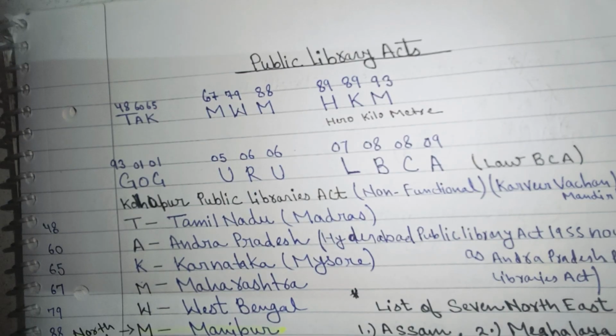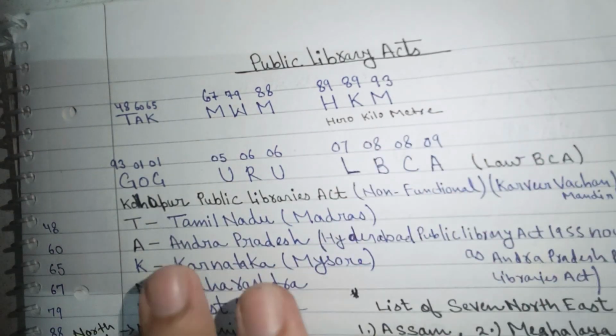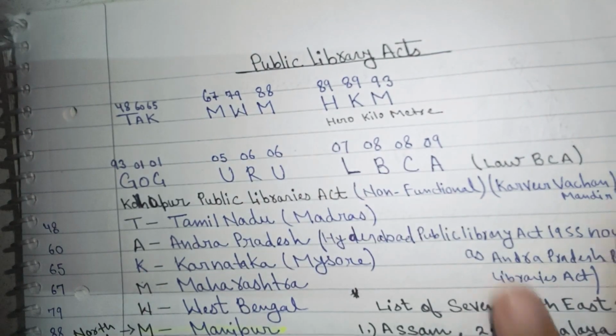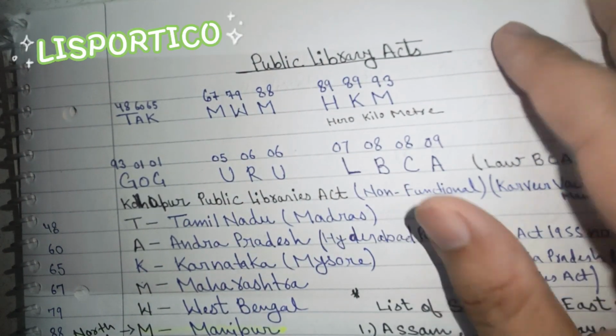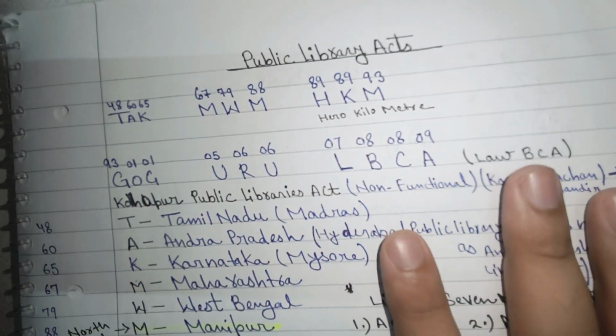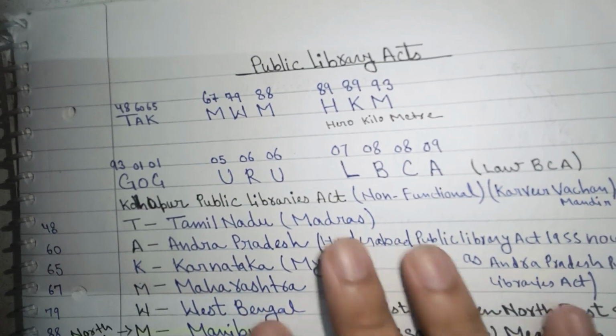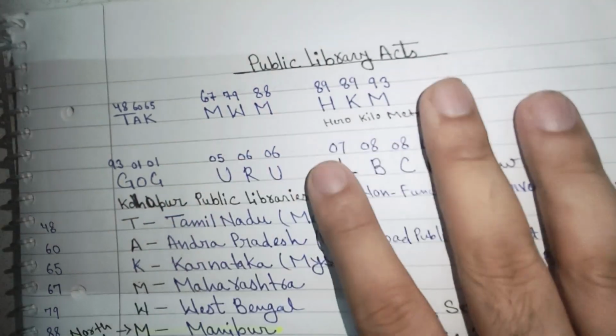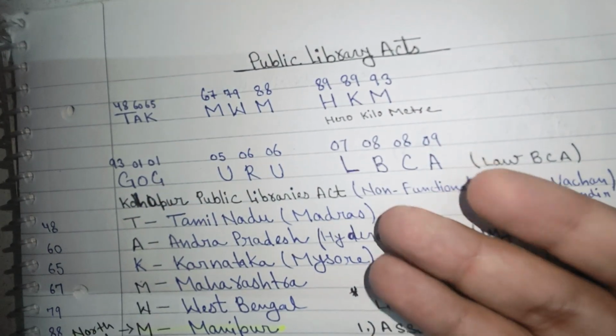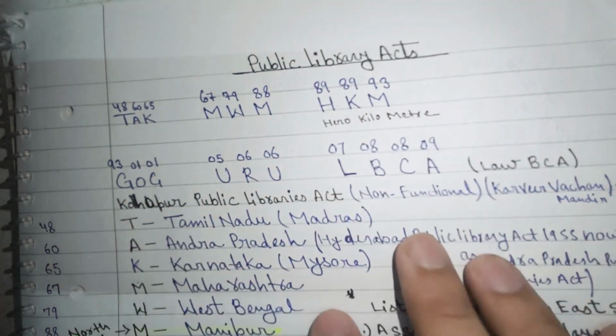Today we are learning Public Library Acts. We have to learn all the details of the Public Library Acts, along with short and tricky ways to learn all the Library Acts and other related information. So let's start with alphabets. First we have to learn this alphabet and then define what it means.